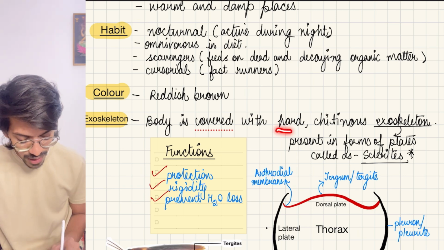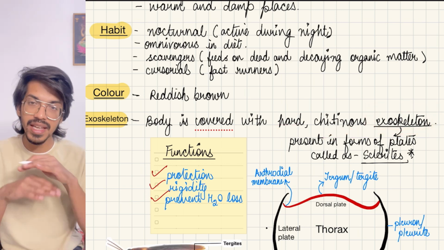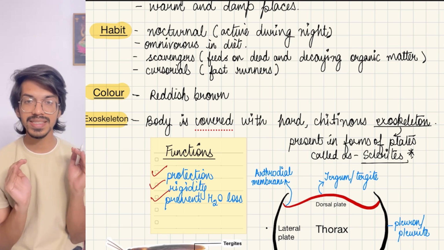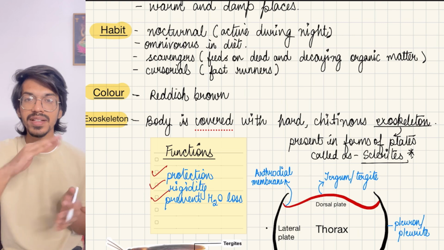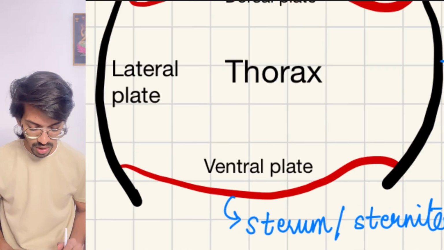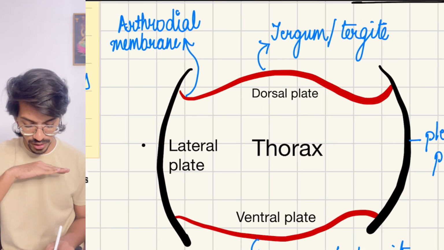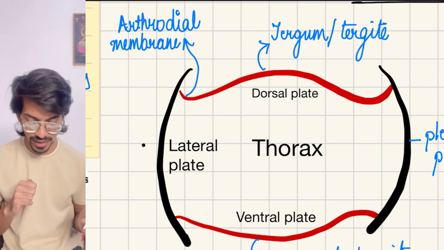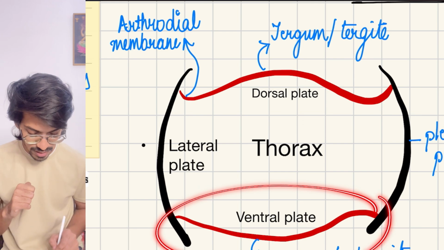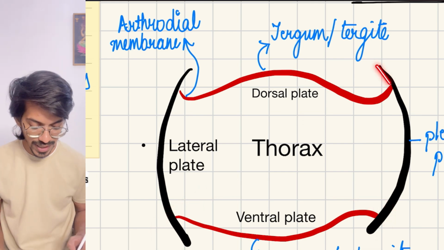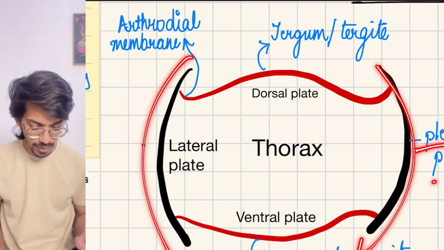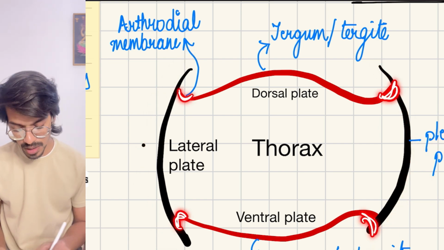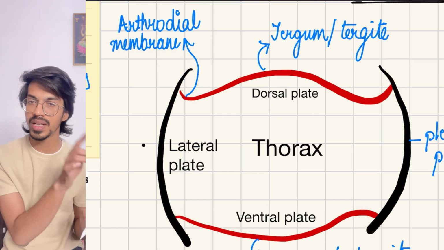The body is covered by a hard exoskeleton, and it is in the form of plates. Imagine this is the body: the upper plate, lower plates, and the side plates are there. Each plate is called what? Sclerites. Here they have said that the uppermost, the dorsal plate, is made up of tergum or tergite. The ventral plate is called sternum or sternite. The lateral one is called pleuron or pleurite. In between them, the connections are by a flexible membrane called arthrodial membrane, PYQ.